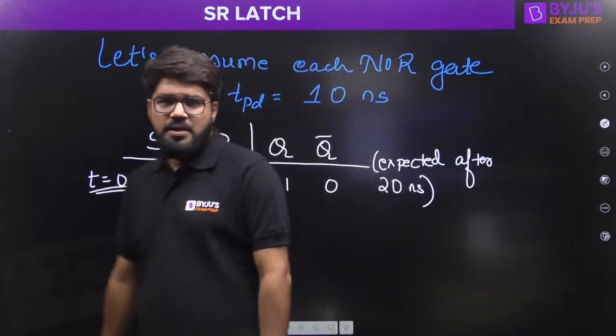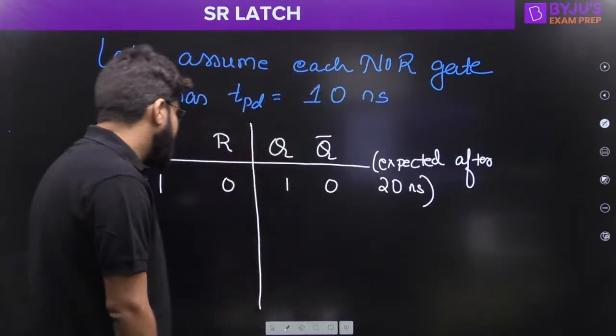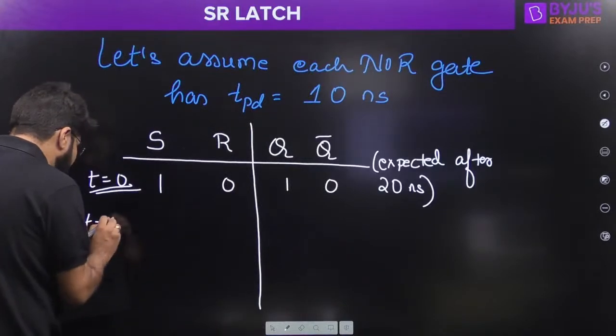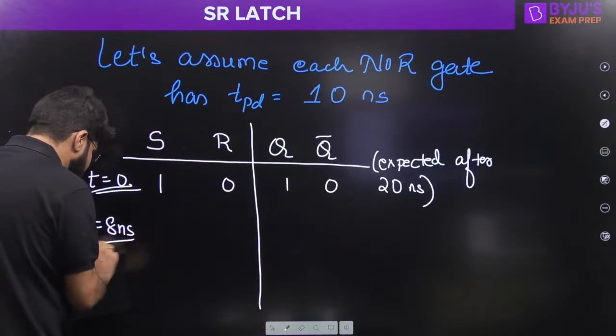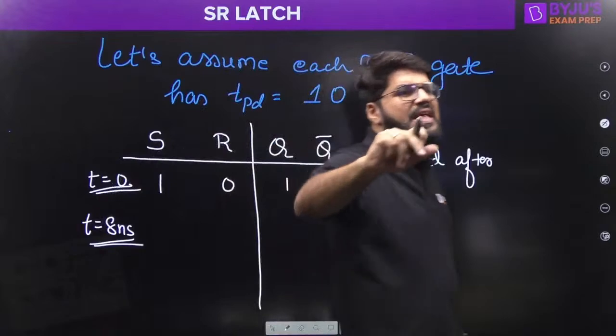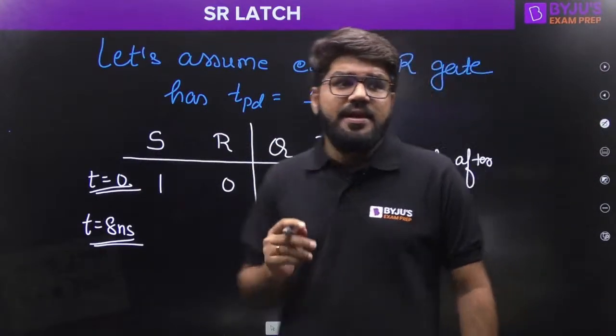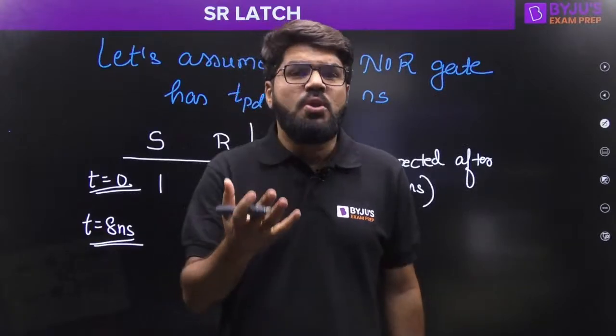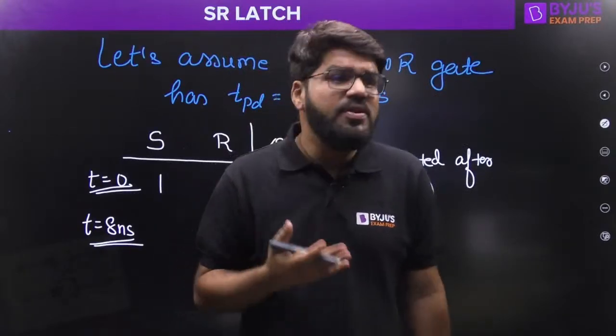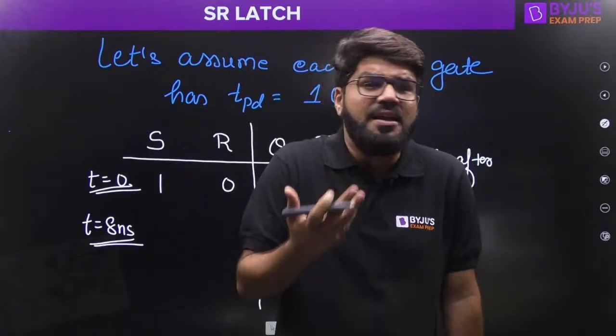But now suppose that only at t equal to 8 nanoseconds, there comes a glitch, a noise, a disturbance, and we all know that noise is a random activity.